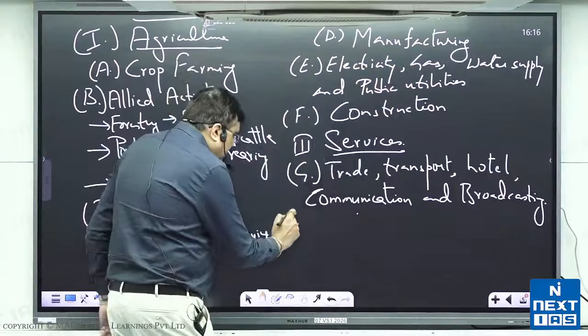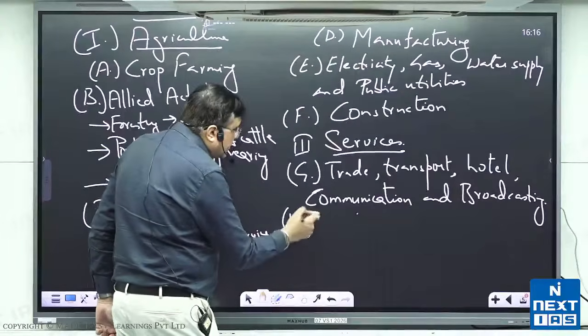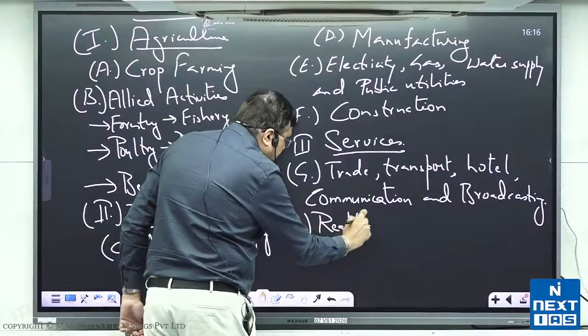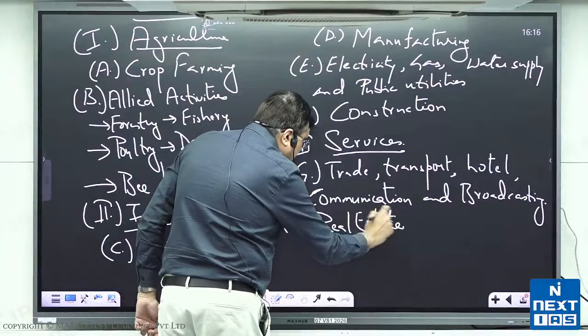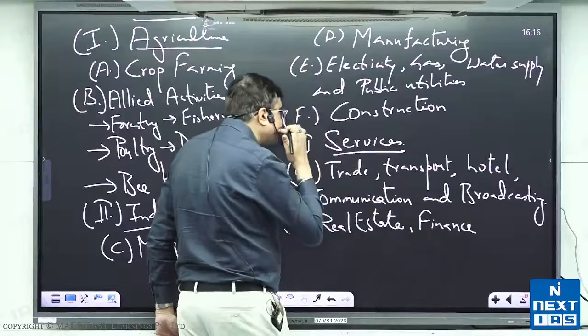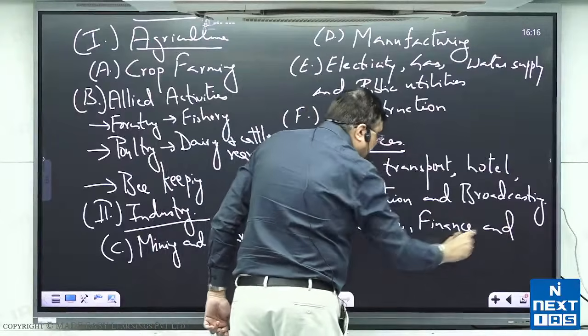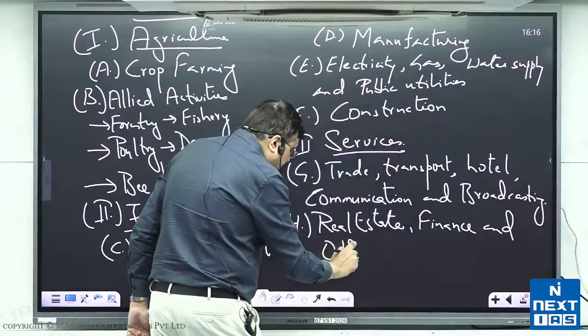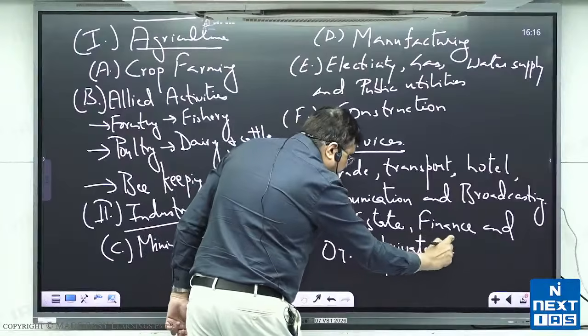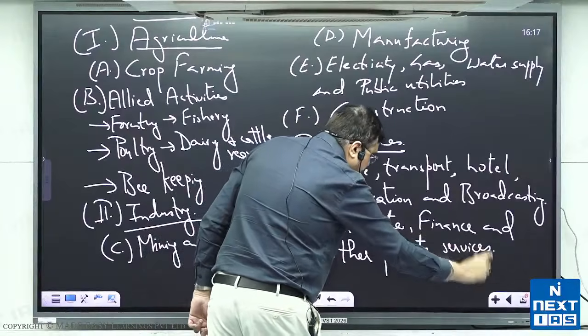Then there is another thing which is real estate, finance, and other private services.